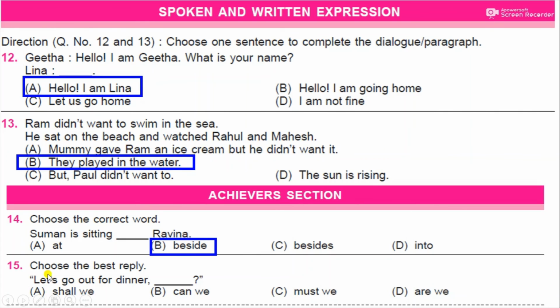And the last question for today. Choose the best reply. Let's go out for dinner, dash, question mark. Shall we? Can we? Must we? Are we? What do you think is the correct word? It is shall we.